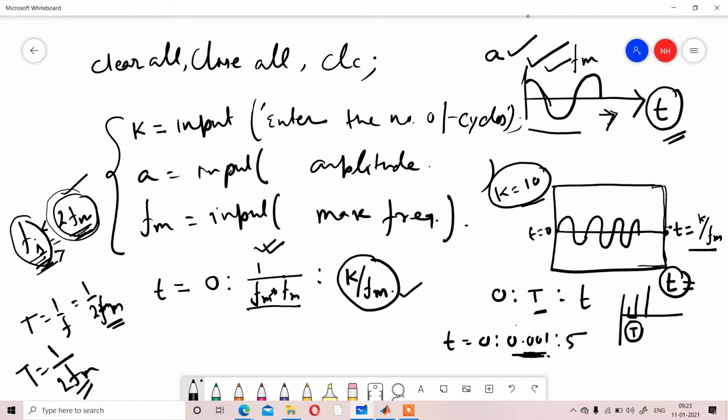The gap between two samples will be 1 by 2fm. Clear? In that way you first define the t.